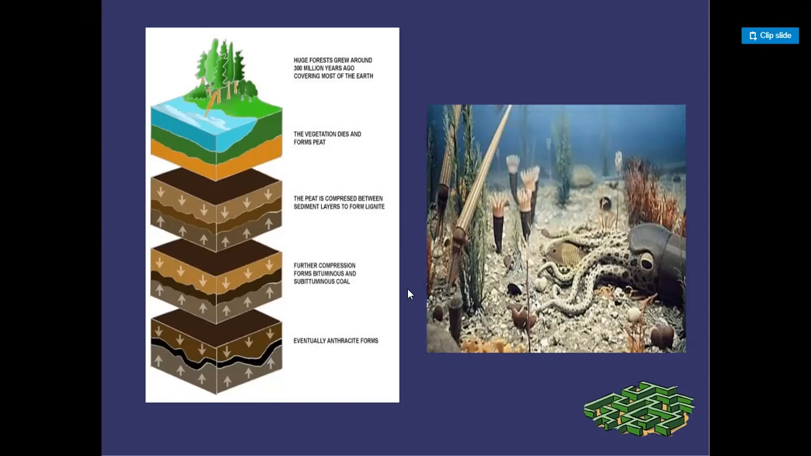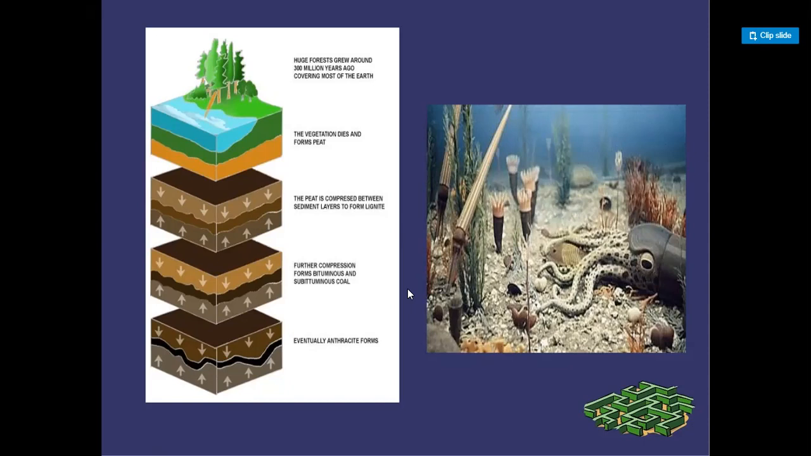Here, the first one is, if we consider our Earth 300 million years ago, the biggest forest we can find on the surface of the Earth. But due to some tectonic forces, the vegetation and forest are submerged under the layers. Then we call this the peat. The peat is compressed between the sedimentary layers for a long time.